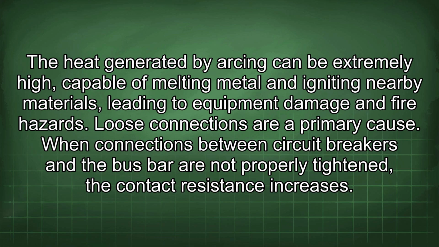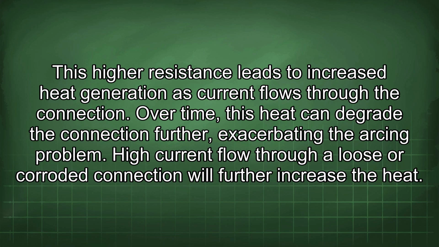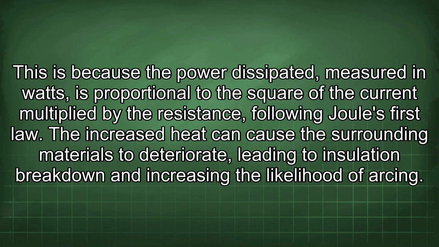When connections between circuit breakers and the bus bar are not properly tightened, the contact resistance increases. This higher resistance leads to increased heat generation as current flows through the connection. Over time, this heat can degrade the connection, further exacerbating the arcing problem. High current flow through a loose or corroded connection will further increase the heat. This is because the power dissipated, measured in watts, is proportional to the square of the current multiplied by the resistance, following Joule's first law. The increased heat can cause the surrounding materials to deteriorate, leading to insulation breakdown and increasing the likelihood of arcing.